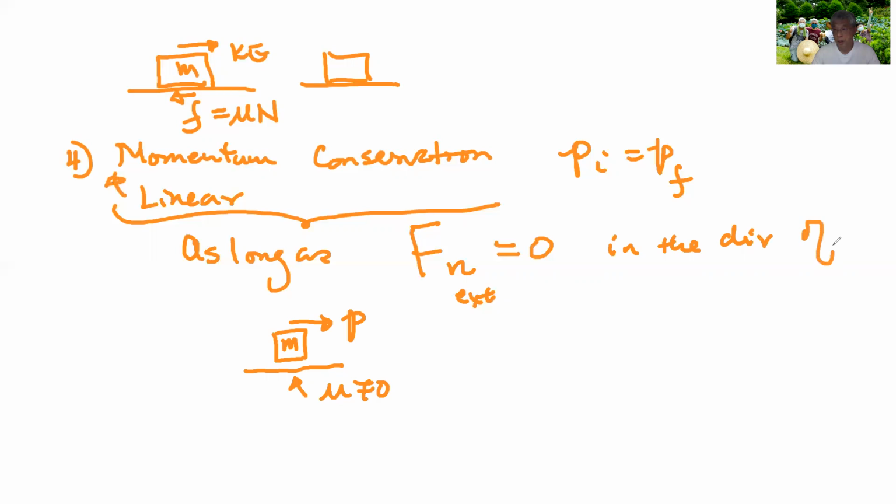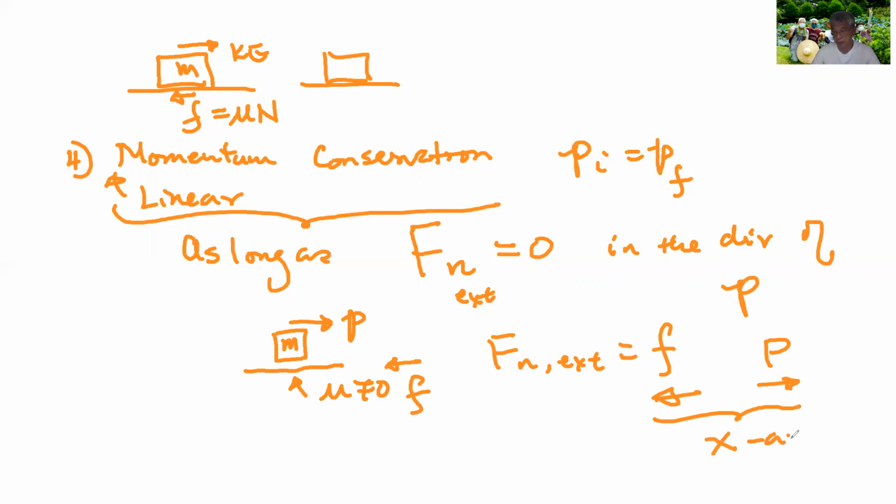So the net force we're talking about is in the direction of P. My friction force is going to the left, so my external net force equals friction, going left, and my P is going right. Both are in the x-axis, so it's not going to be conserved. Keep in mind, you need this for it to be true. So that's number 4.